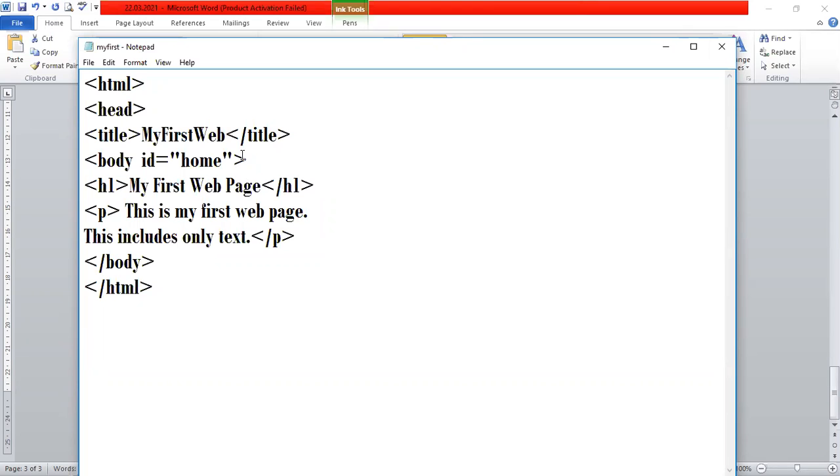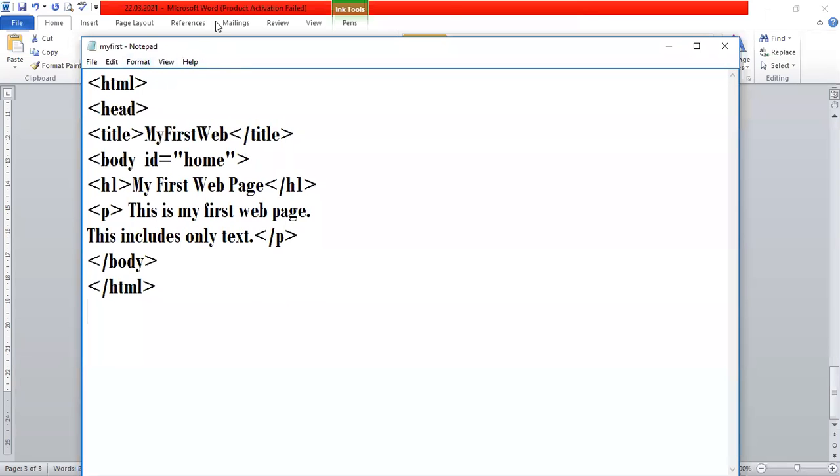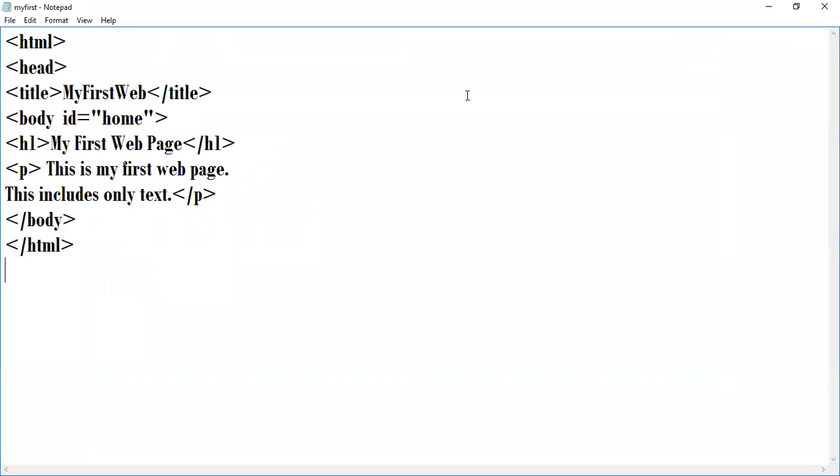Microsoft Word. No. What is Microsoft Word? Here you have taken notepad. Sir, you saved it as a text document. Yes, I have saved it as a text document.